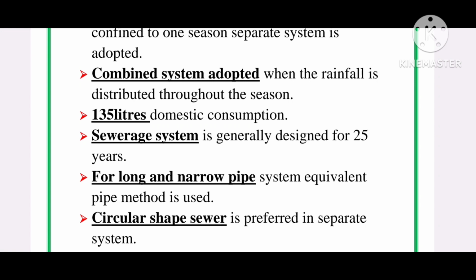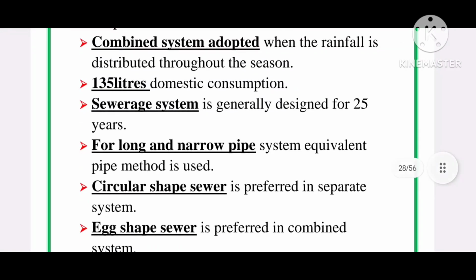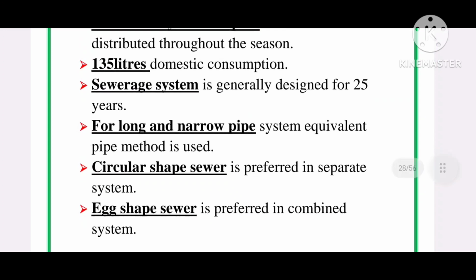Circular shape sewer is preferred in separate system. Egg-shaped sewer is preferred in combined system. For combined system, egg-shaped sewer, and for separate system, circular sewer.